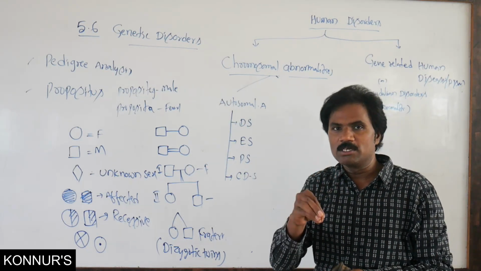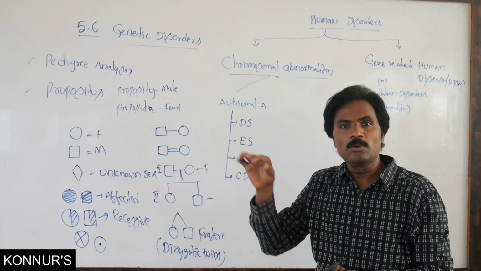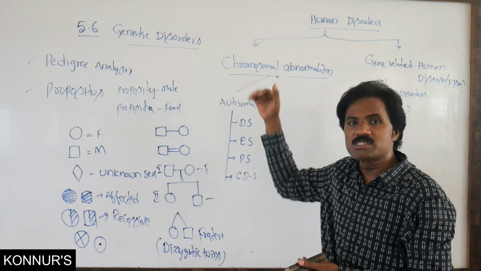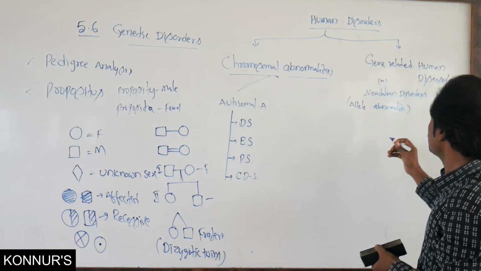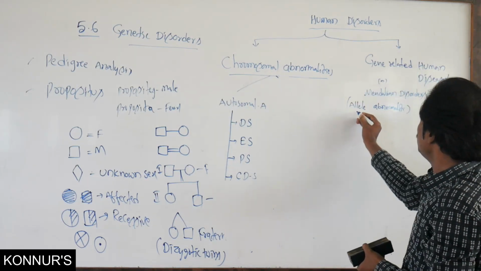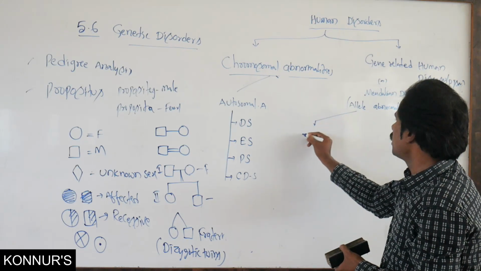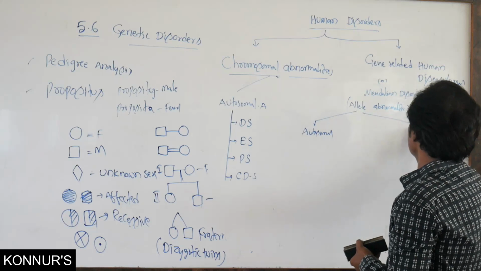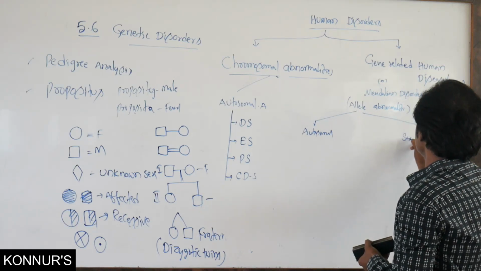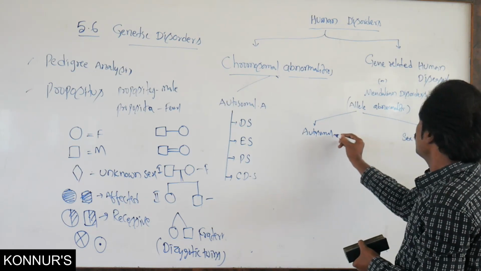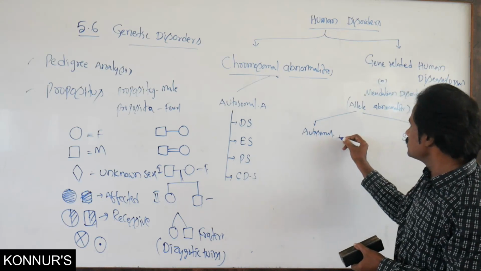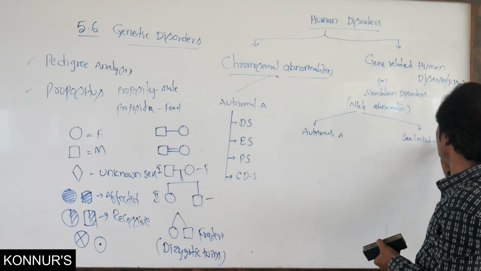With the help of the family chart, we can know what type of disease affects whom in different generations. Here also there are autosomal as well as sex-linked abnormalities.